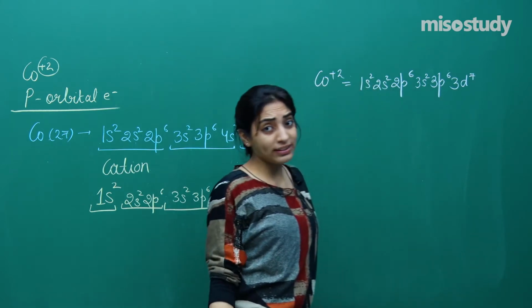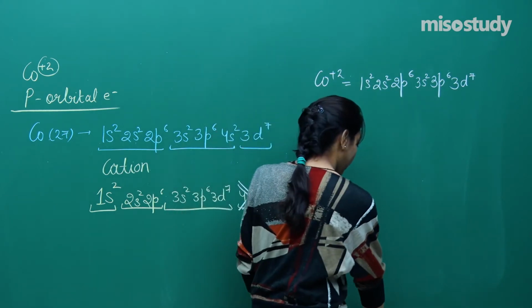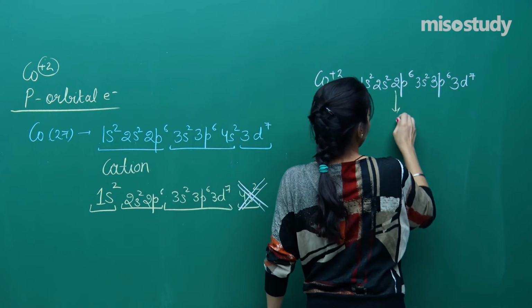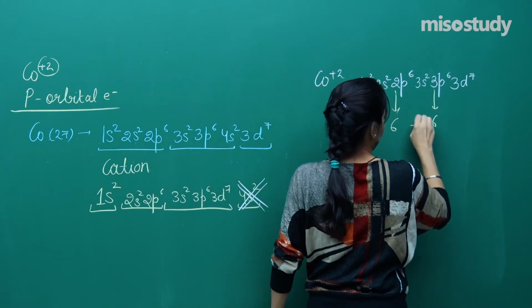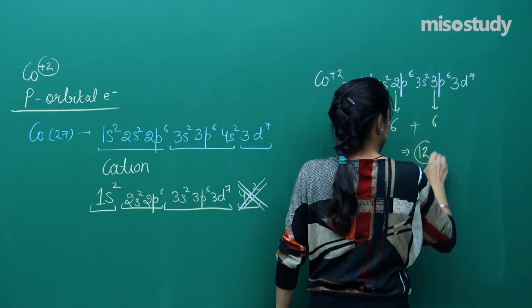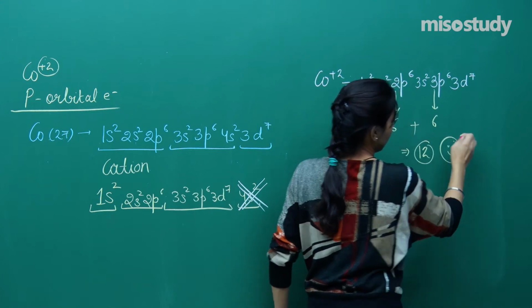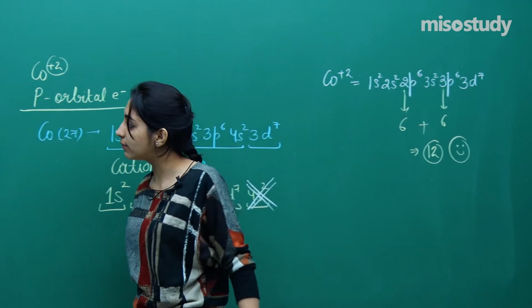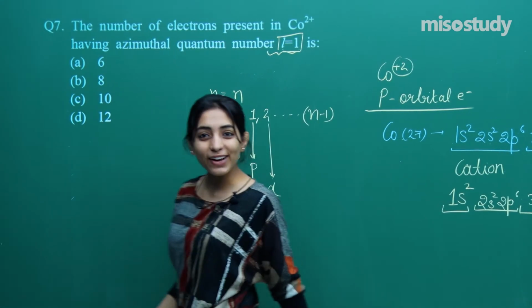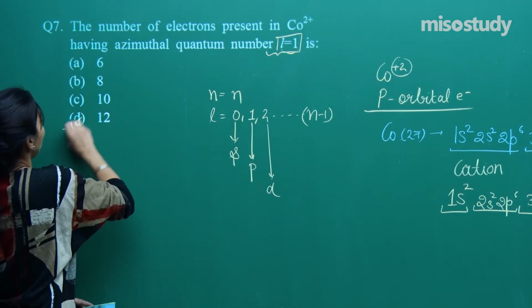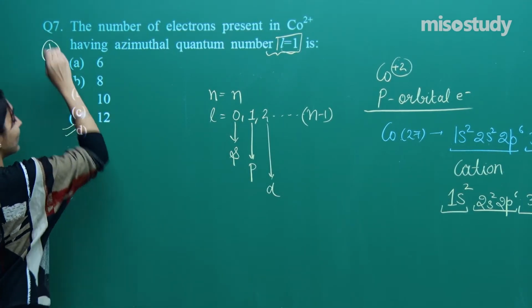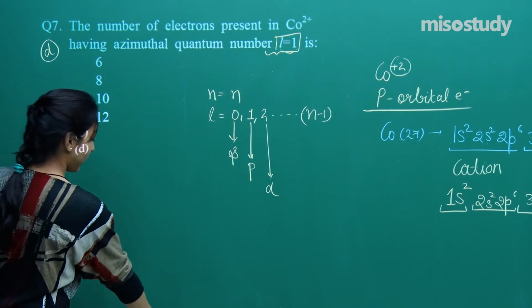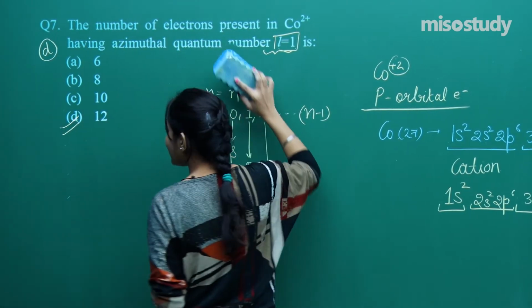Don't get confused. He simply asked you to tell the total number of electrons in p orbital. 6 plus 6, making it 12. See if there is an option 12. Oh my god, it's again option number D. So it's a lucky paper. Every time I am getting D as the option. Right? Okay. So this was our question number 7.